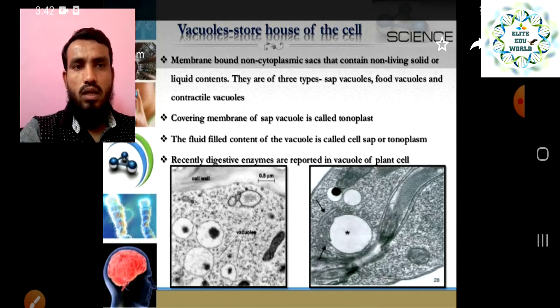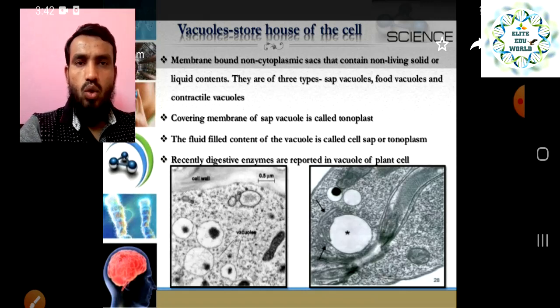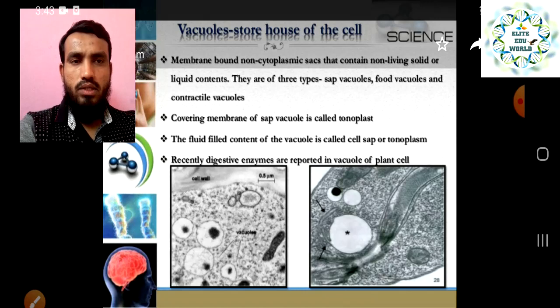Cytoplasm is the material inside the cell membrane of the cell, and the material inside the vacuole is called tonoplasm, right? Cytoplasm and tonoplasm.